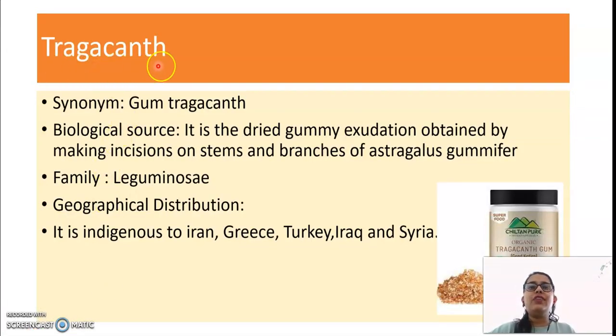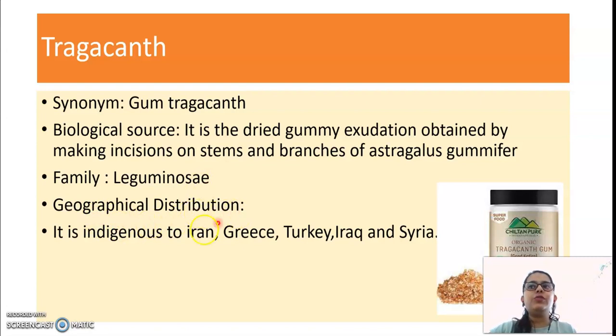Now we'll start with the very important drug of this category, tragacanth. The synonym of tragacanth is gum tragacanth. Biological source: it is the dried gummy exudation obtained by making incisions on the stem and branches of Astragalus gummifera. Gummy means like a viscous solution. Exudation means we can scrape it from the plant. The biological source is Astragalus gummifera, which belongs to the family Leguminosae. So the important part in this drug is Astragalus gummifera, family Leguminosae.